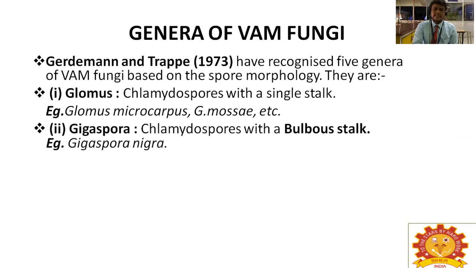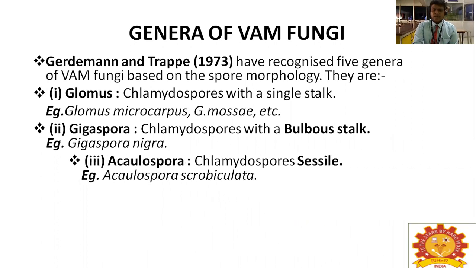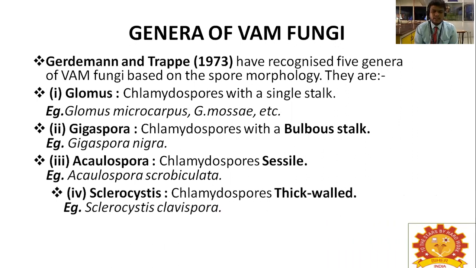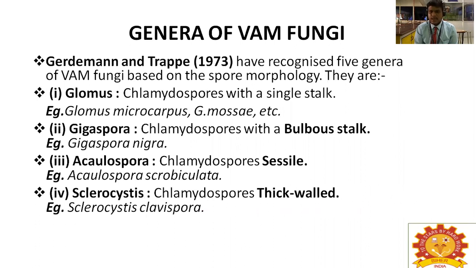Next one is Gigaspora, with chlamydospores on a bulbous stalk. Here the stalks are bulbous. The example is Gigaspora nigra. The third one is Acaulospora, where chlamydospores are sessile. The example is Acaulospora scrobiculata. Next one is Sclerocystis, where chlamydospores are thick-walled.